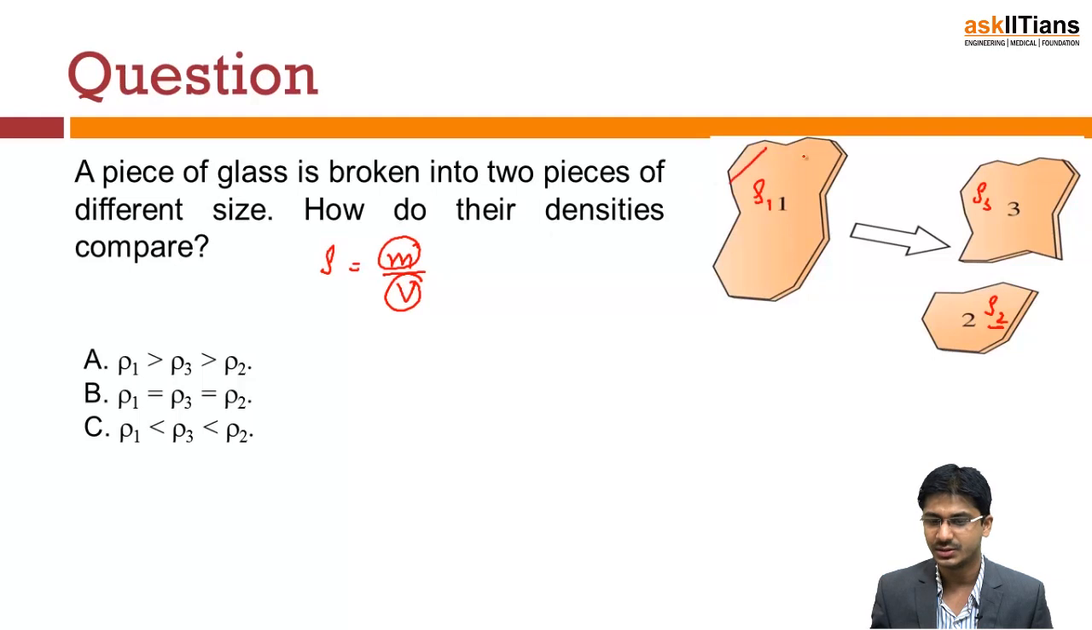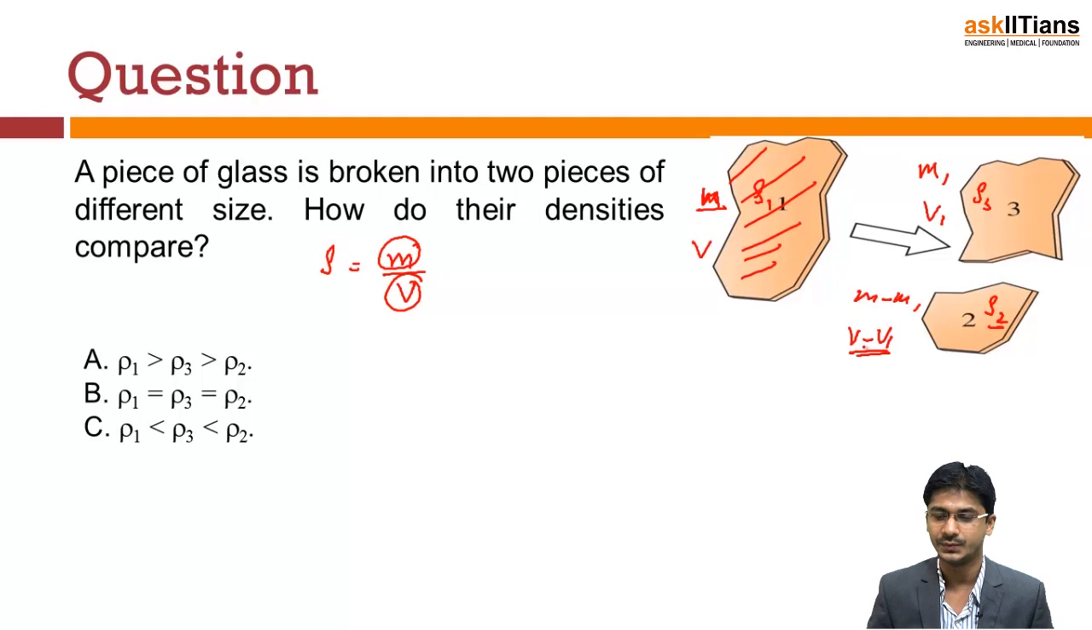Here the total mass will be m, and its volume is suppose V. Now you break it into mass m1, and the rest is m minus m1. If this volume is V1, the other volume will be V minus V1. That is how it is broken, if we assume it in this manner. Now we know density is the mass per unit volume, meaning what is the mass that is present in 1 unit volume. Suppose I make this space like this, this is 1 unit volume. The mass that will be present in this volume is called the density.